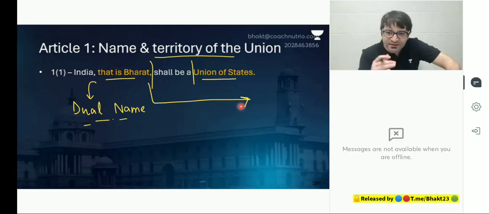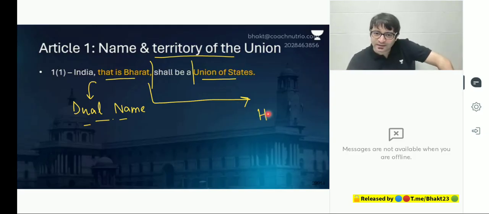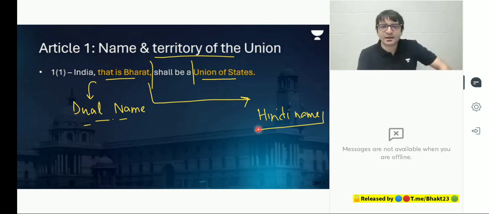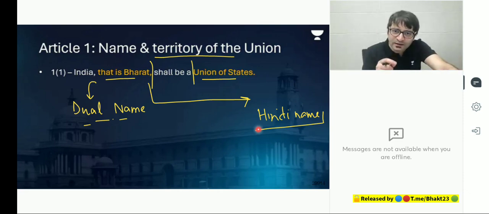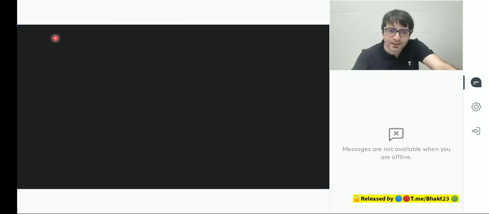So now the allegation against the central government is that you are promoting the Hindi name for this country, which is Bharat. Others say it's a Sanskrit name. Why are you confusing it with Hindi? But the people from southern India, they say you are blatantly promoting Hindi. Is promoting Hindi something unconstitutional on part of the central government? The answer is a big no.